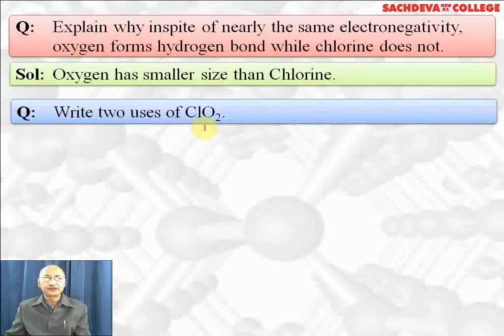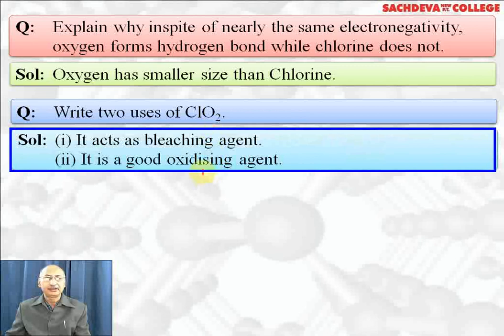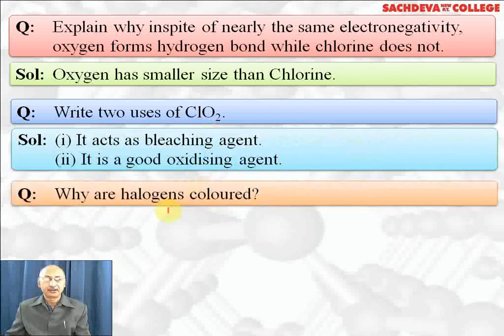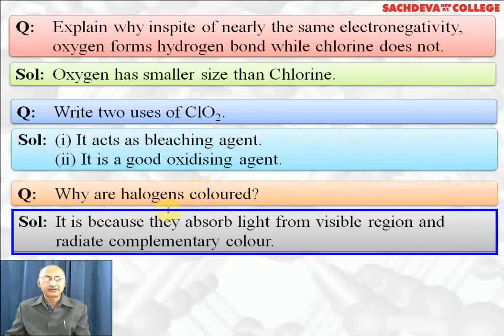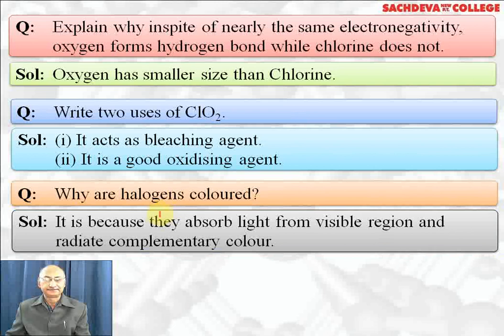Write two uses of ClO2. It acts as bleaching agent and also it acts as oxidizing agent. Why are halogens colored? Because they absorb light from visible region and radiate complementary color. That's why halogens are colored.